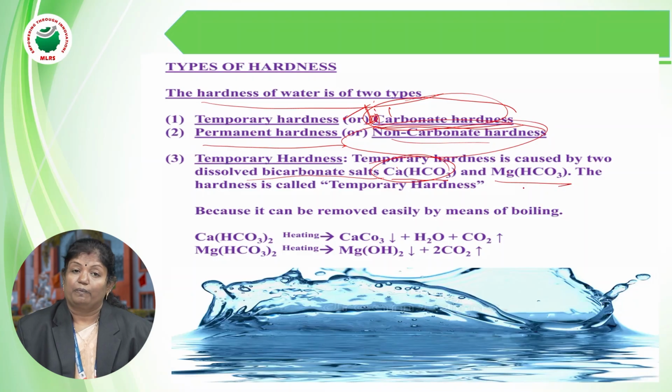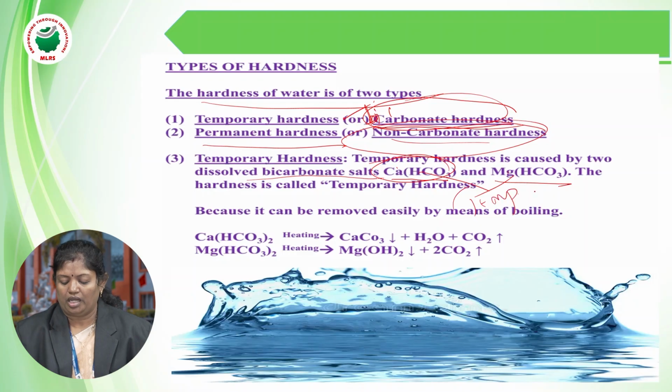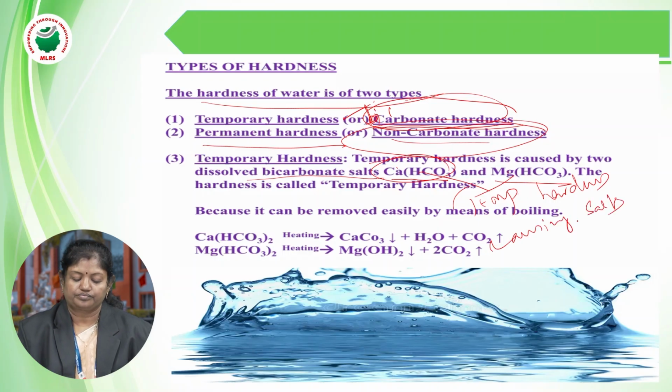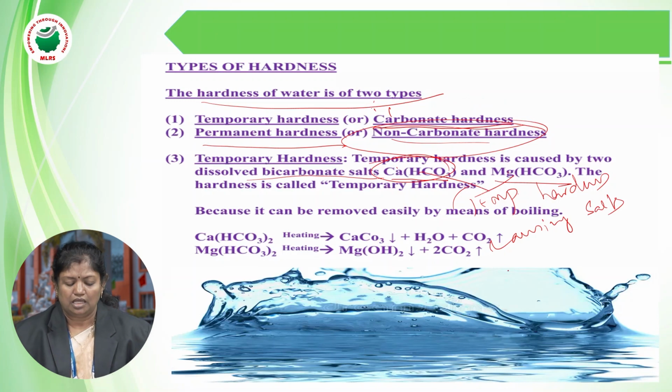As these two salts cause the temporary hardness, they are called temporary hardness causing salts. Why are they called temporary hardness causing salts?